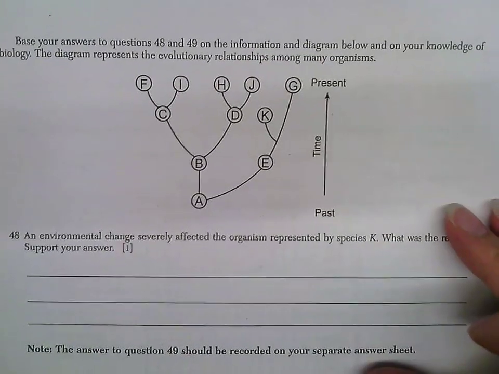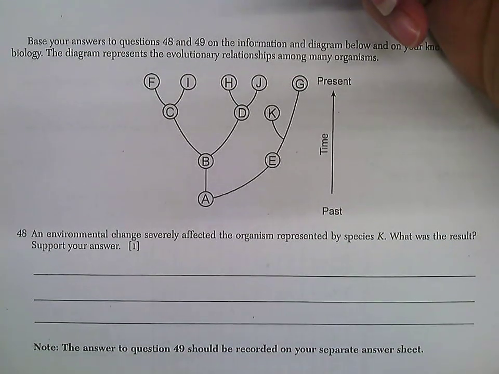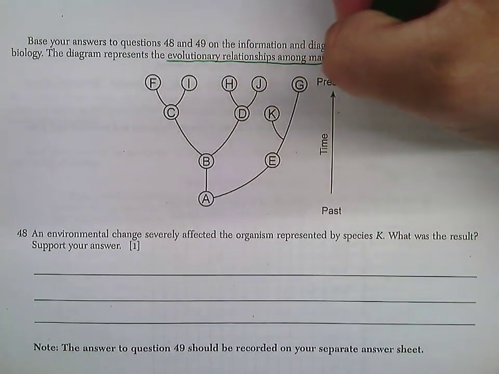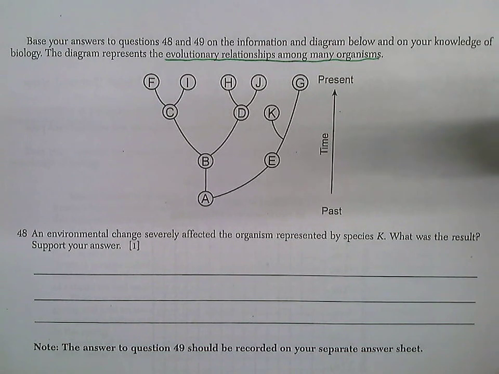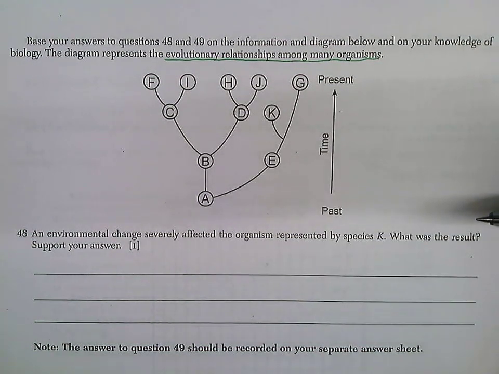Okay, so here we've got base your answer to questions 48 and 49 on the information and diagram below and on your knowledge of biology. The diagram represents the evolutionary relationships among many organisms. Now, when I graded this, I noticed that people didn't read this little spot right here. So this is evolutionary relationships. It's not a food web and it's not a food chain. It's talking about how these species are related to one another.